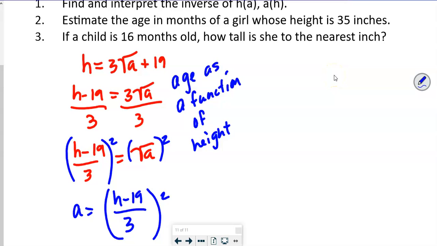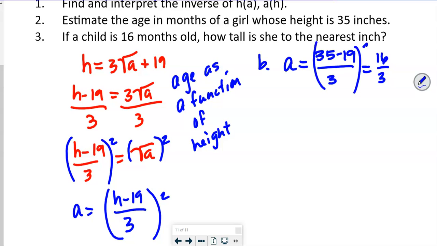Okay, so this is part B on y'all's paper. If her height was 35 inches, we're going to say her age is (35 minus 19) divided by 3. Well, 35 minus 19 is 16. Is that right, y'all? So this is 16 divided by 3. And then we're going to do what with that? Remember, we're squaring that too. I forgot about that. So I'm just going to go ahead and do that in my calculator. 16 divided by 3 squared. I got 28 months.